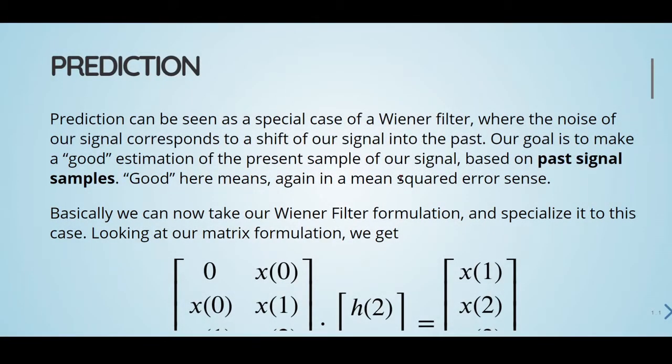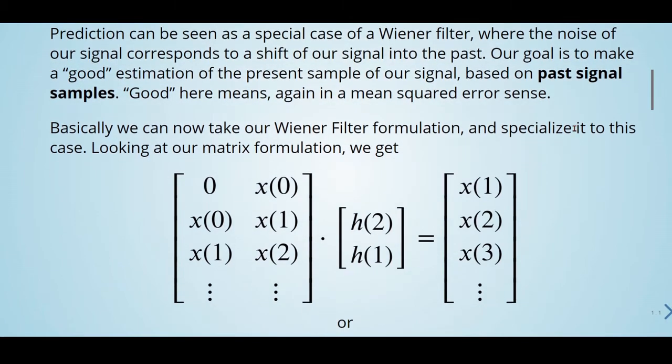Prediction can be seen as a special case of a Wiener filter, where the noise of our signal corresponds to a shift of our signal into the past. So our goal is to make a good estimation of the present sample of our signal based on past signal samples. Here we mean by good, again, in a mean squared error sense.